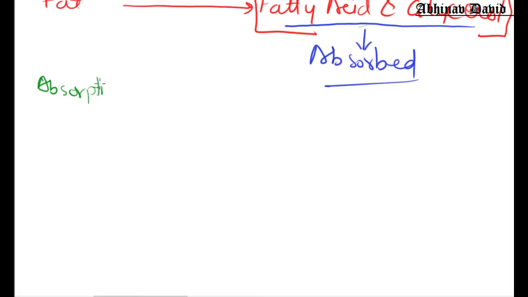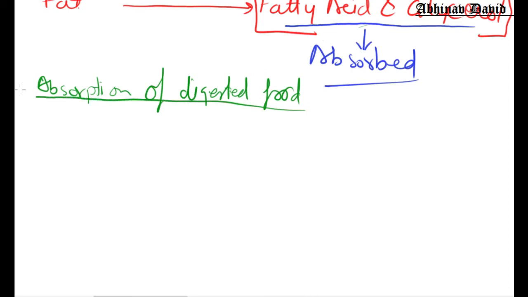Absorption of digested food, or how the small intestine is designed to absorb the digested food. This question comes many times.